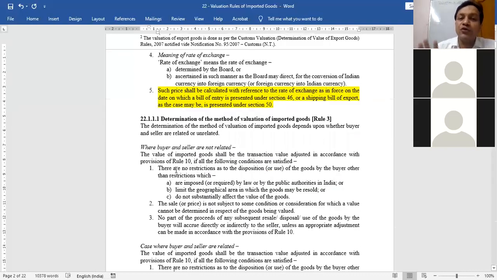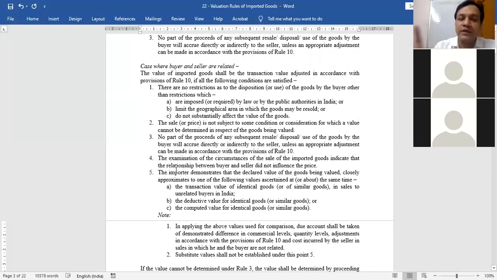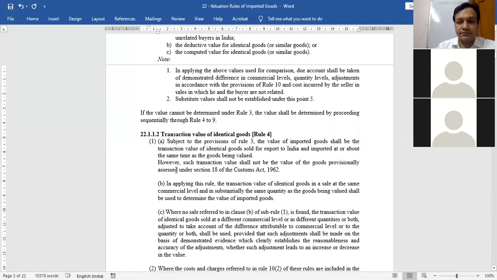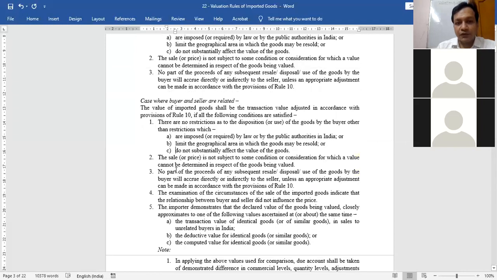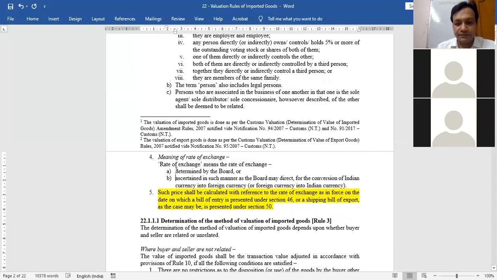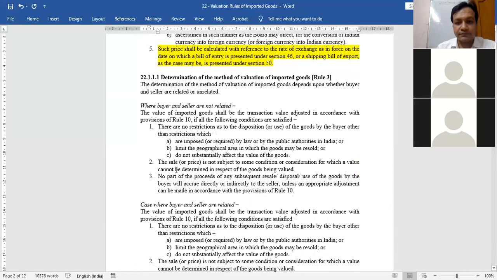So I'm simply telling you the computation of transaction value. That is only in our course. So what you must remember, that's it. So you simply remember this point. The value of imported goods shall be the transaction value adjusted in accordance with provisions of Rule 10. That's it. Ignore everything and you simply remember this line.